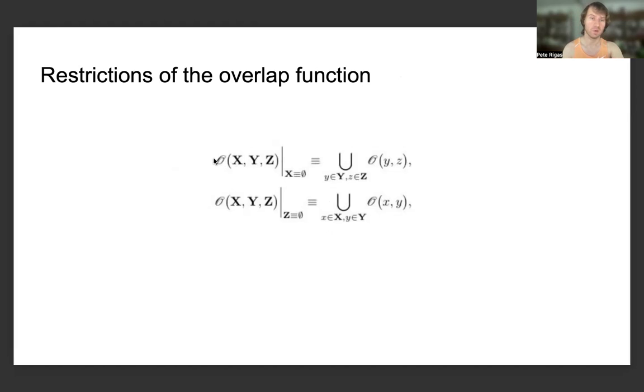Namely, if we're looking at the overlap function of x, y, and z, but we take the first alphabet, boldface x, to be identically equal to the empty set, namely corresponding to the fact that it has no letters, this is identically equal to the union over little y and little z of letters in boldface y and boldface z. As one could expect, if you take another alphabet from the overlap function to be the empty set, that can also be expressed in terms of the union over just little x and little y that are taken from the first two alphabets.